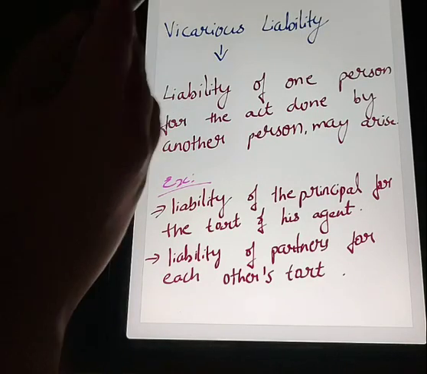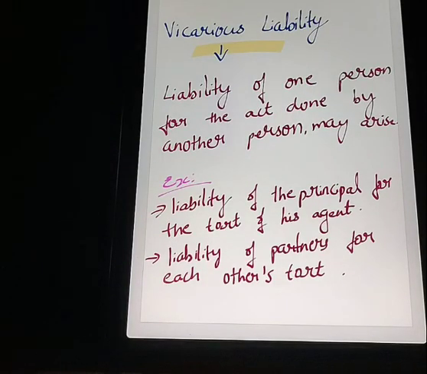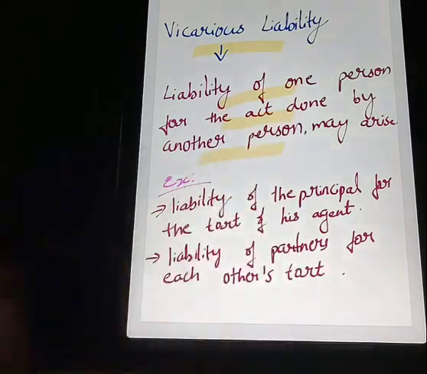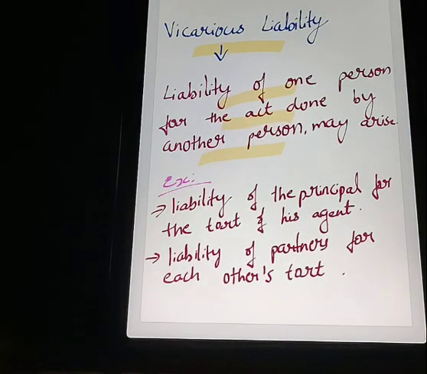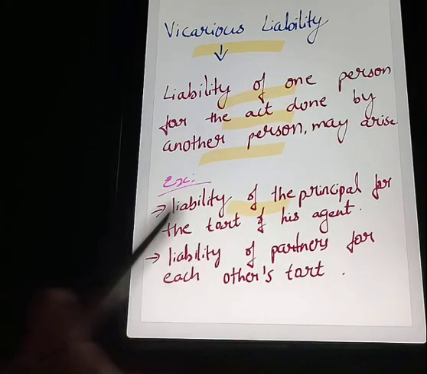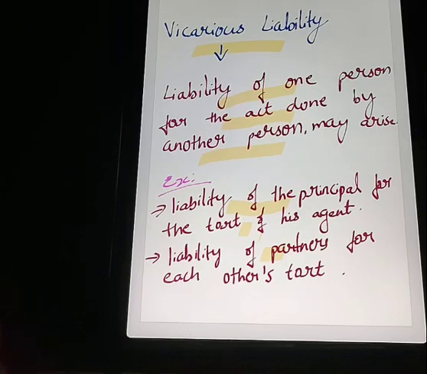Hi everyone, in this video I'm going to discuss vicarious liability. Vicarious liability means liability of one person for the act that is done by another. An example we can take is the liability of a principal for the tort of his agent, and the liability of partners for each other's tort. In this case, if one person does an act in the course of his employment, then the master or the principal will be liable for that offense or tort.